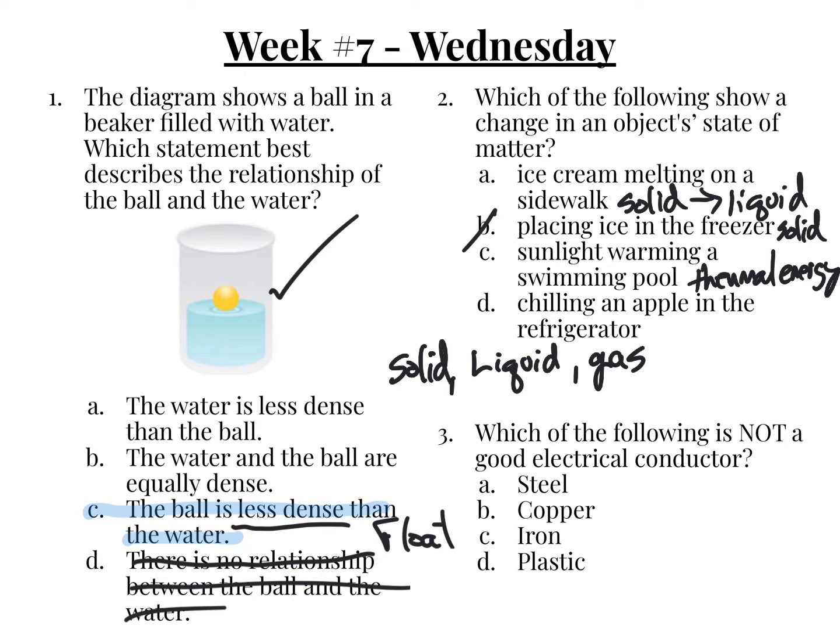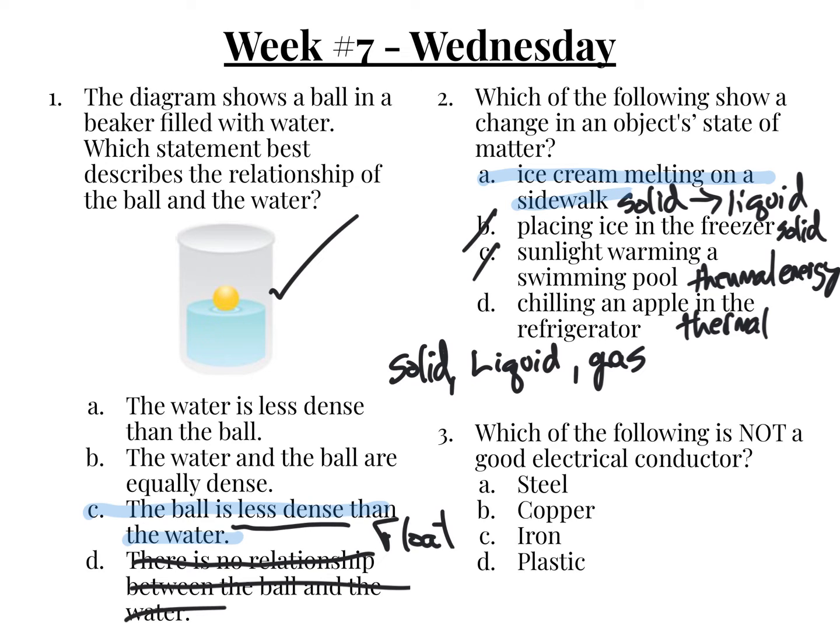So it's not that. Chilling an apple in a refrigerator. This is also thermal, right? Because we are removing heat from the apple to cool it. So our most likely and only answer would be A.